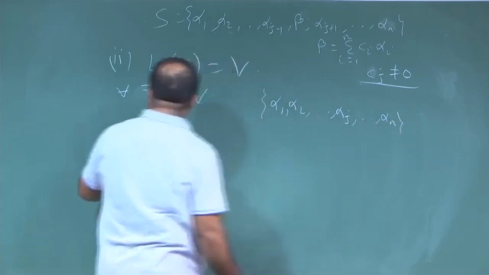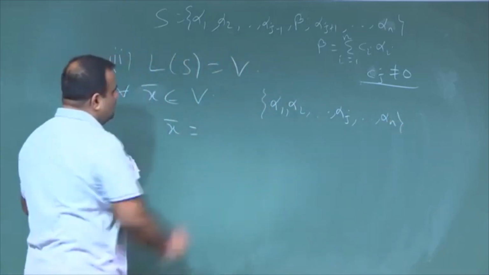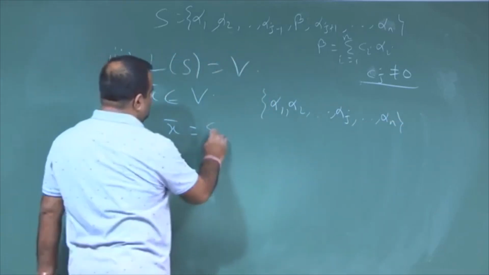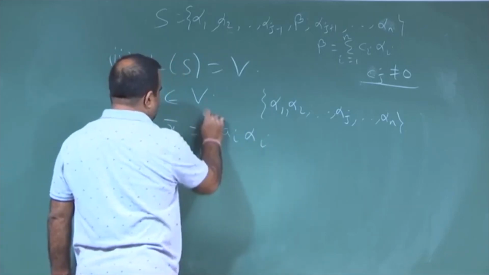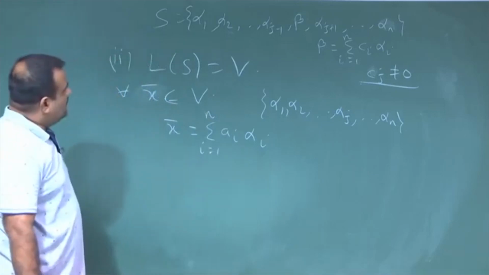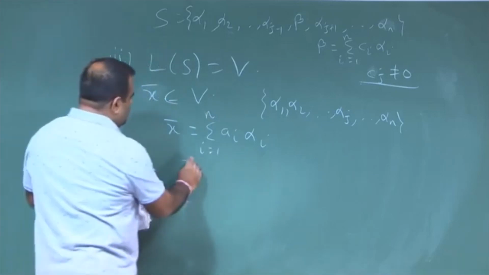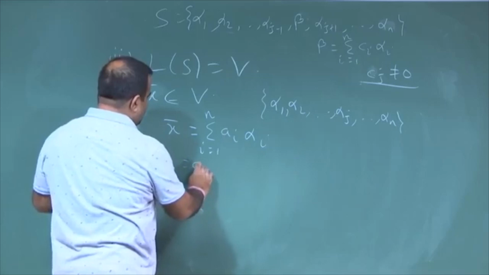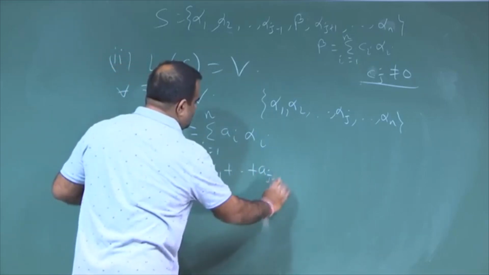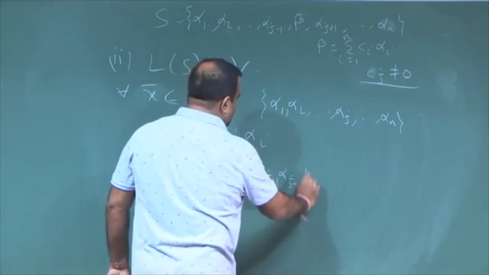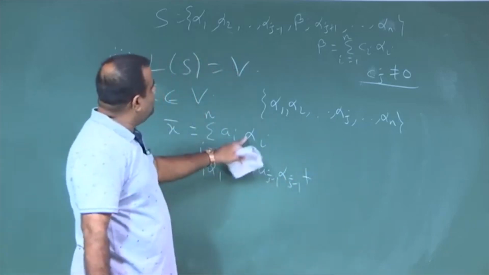So, x can be written as the summation of a i alpha i, i equal to 1 to n. Now, we can write this as a 1 alpha 1 plus a j minus 1 alpha j minus 1 plus a j alpha j.